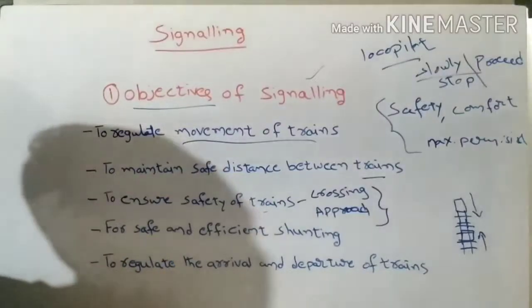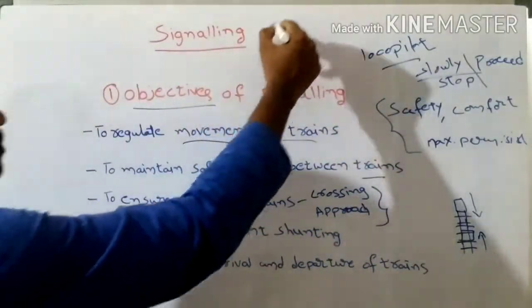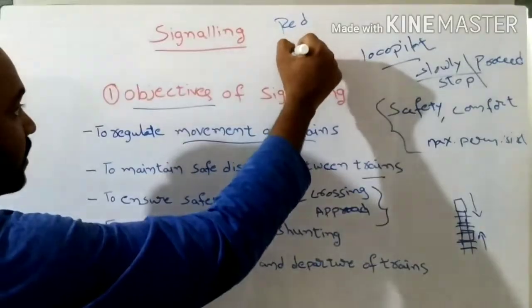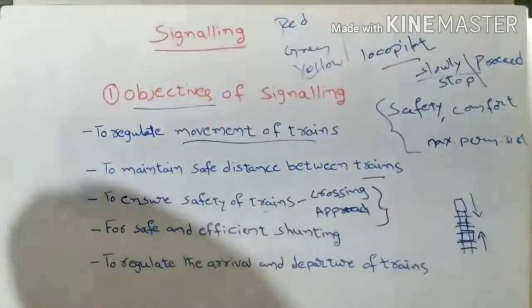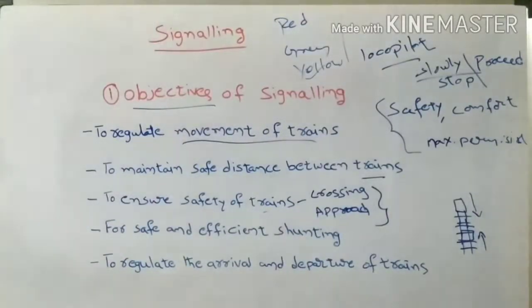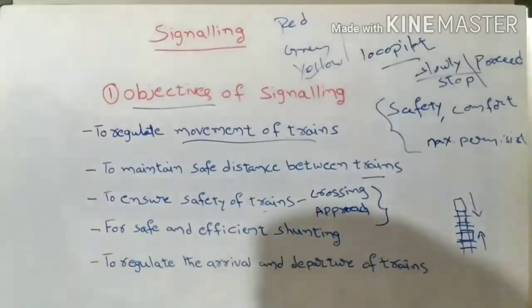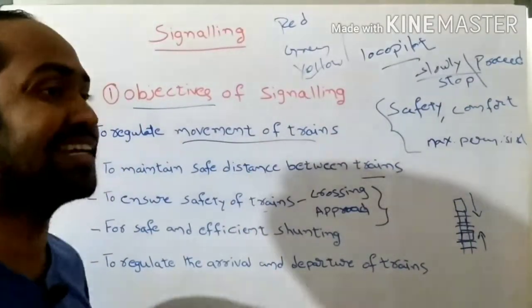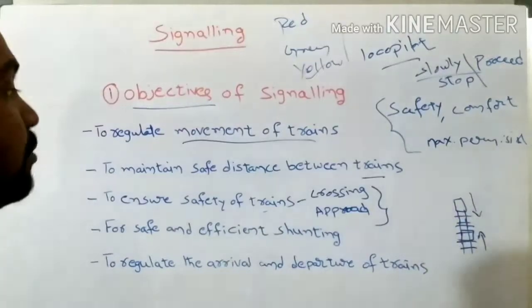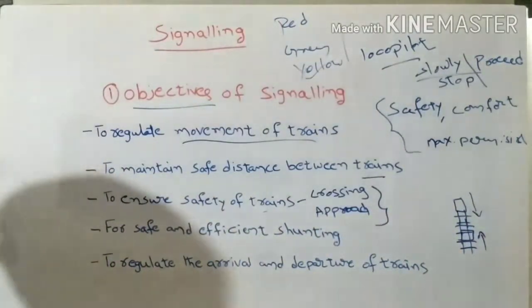So based upon the signals, basically three types of signals will be there. Red signal, we know that, green signal, and another one is yellow signal. These are the three colors of signals which can give intimation, or give guidance to the driver, whether he should proceed, or he should stop, or he should move with low speed. So to ensure safety of trains when two trains are moving on the same track, or crossing each other, or just about to approach each other, that is one objective of the signaling.